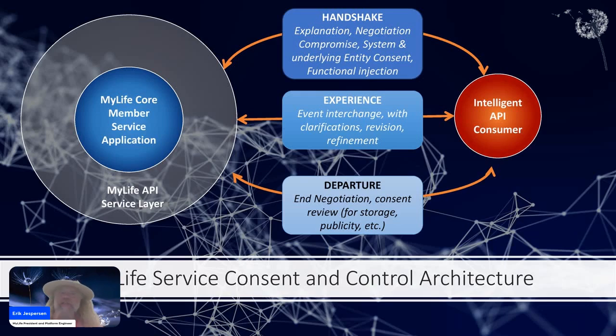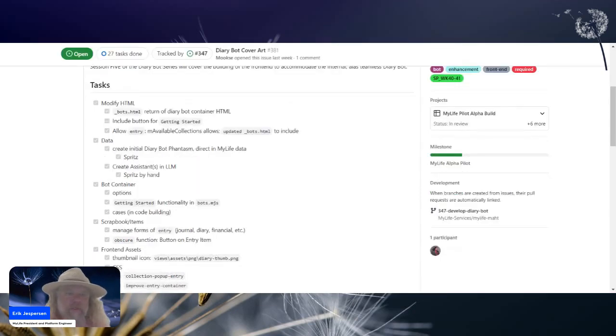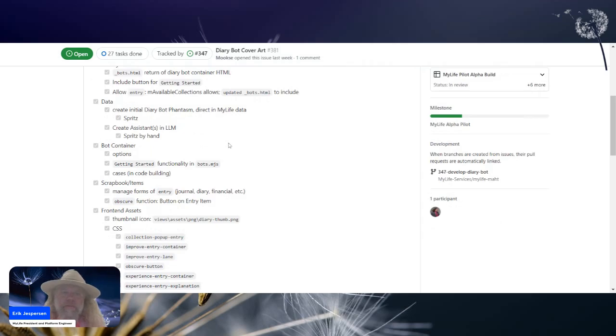Okay, let's take a quick look again at the DiaryBot specifications. We're going to go through these slide by slide, but I will give you the overview. We needed to first modify the HTML so that the front end had a way of displaying the DiaryBot. We then have to write the logic behind the bot containers and any unique indicators inside of it. Data is number two, but it's actually the last thing we do. Then scrapbook and items.